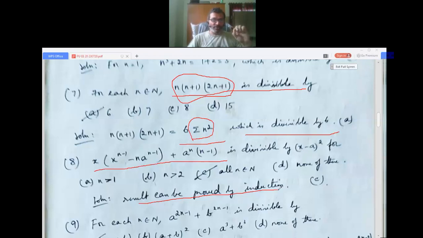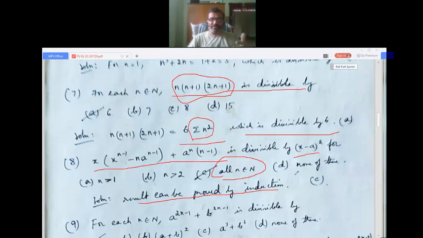Okay, what you can do is, you can put n as some value, say n greater than 1, put 2. If I put 2, this will be x into... n greater than 1 for all n belongs to N. So, okay, we generally take first for all n belongs to N. If we take n equals natural number 1, x power 0, a power 0, 1. n belongs to N means natural number. So 1, so you get 1 minus n. So x into 1 minus n, here a power 0, 1 into n minus 1. Okay, minus n plus n cancel. So totally you get it is divisible by (x minus a) power 2, like that. So it is divisible for all values.